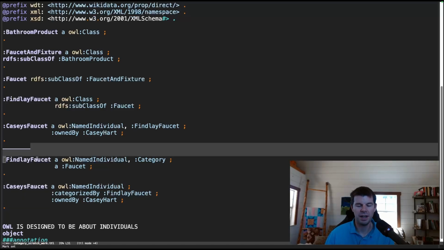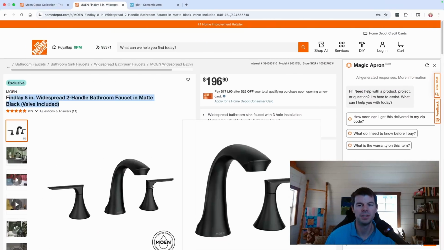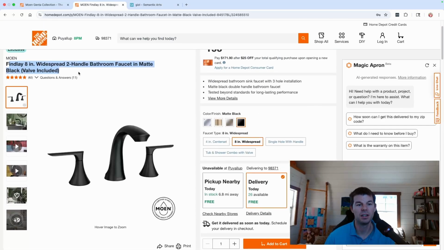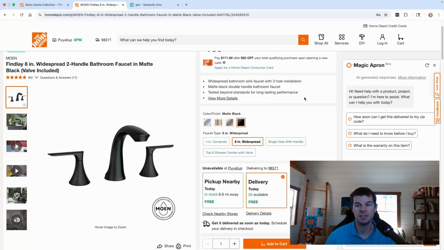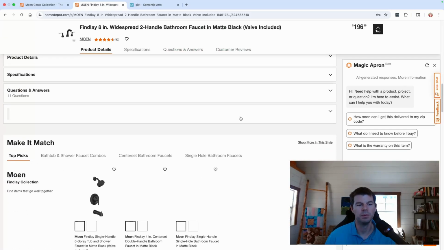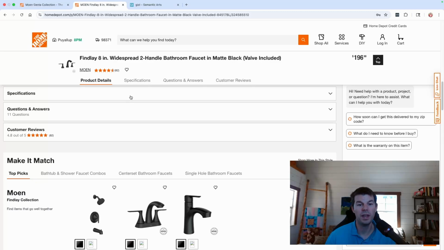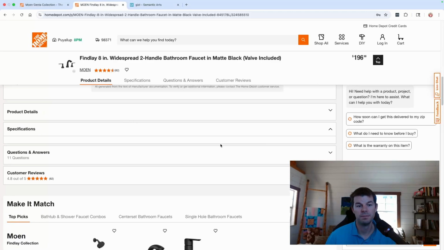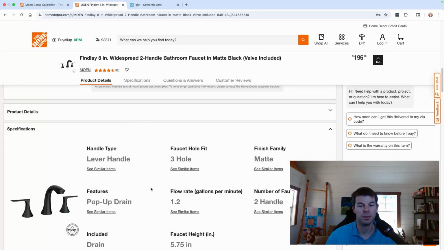But most of the time, I care about the stuff I'm going to be showing on the website. And the website is going to talk about the Finlay faucet. It's going to tell me what its price is. It's going to give me descriptions of these things. It's going to tell me probably specifications about what it weighs, right? Apparently they don't have any of that detail. Oh, here we go. So it gives me its flow rate and stuff like that.